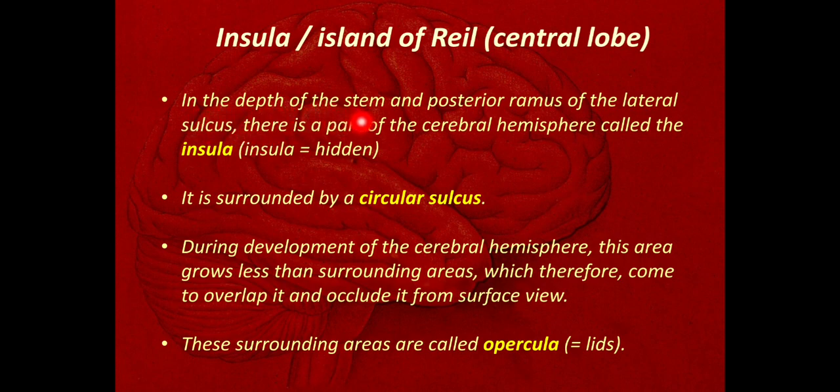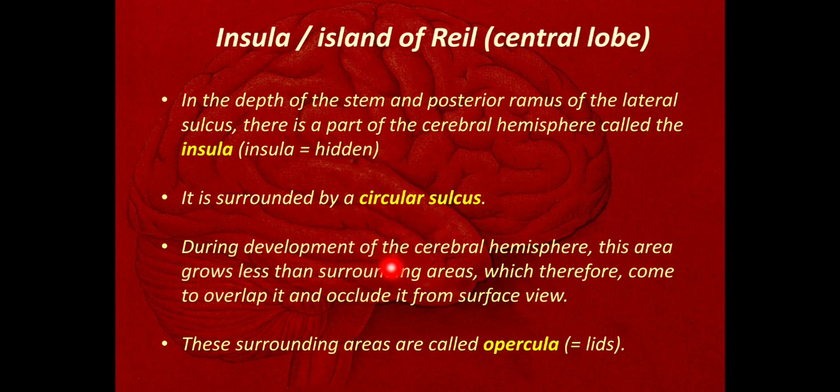In the depth of the stem of the posterior ramus of the lateral sulcus, there is a part of the cerebral hemisphere called the insula. The word insula means hidden. It is surrounded from the rest of the cortex by the circular sulcus.